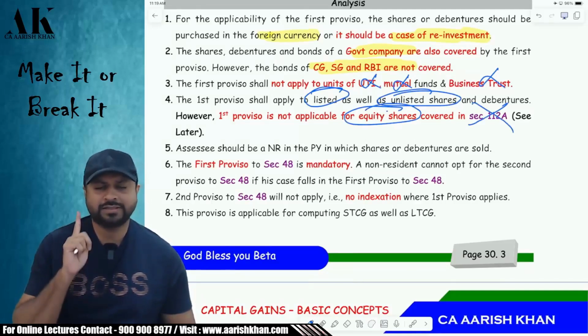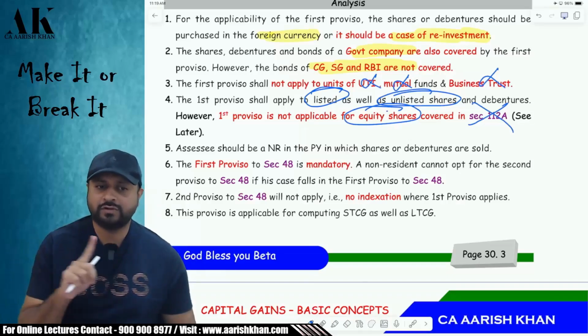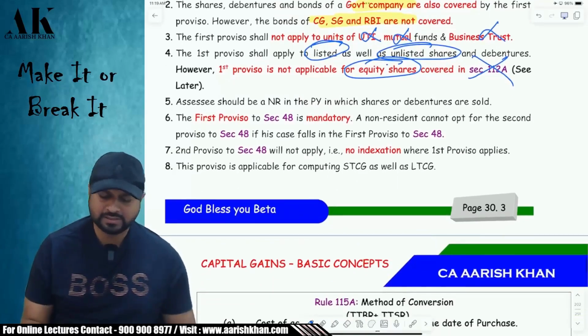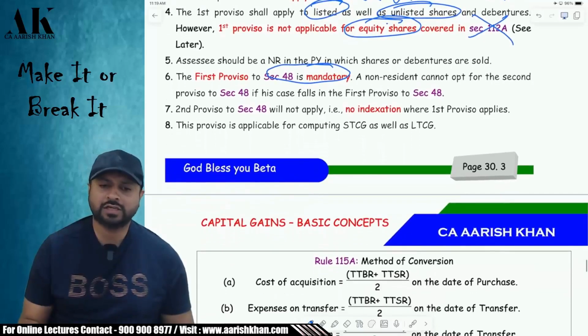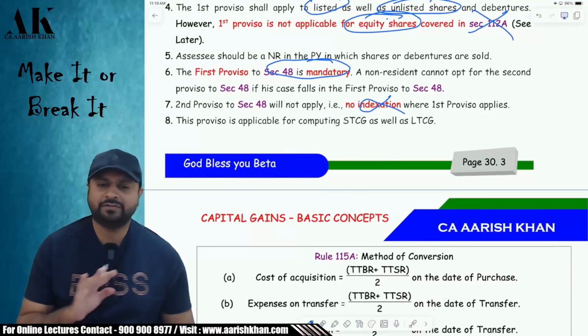Always remember, this is a very important point. Shares which are covered in 112A will not be subject to the first proviso to 48. You are not going to follow the first proviso to 48 for 112A shares. Okay. Then this is applicable. This proviso is mandatory if you fulfill the conditions. And once you fulfill the condition, this proviso is mandatory. You will not get the benefit of indexation. That is the second proviso under the income tax law. Benefit of indexation is not there.